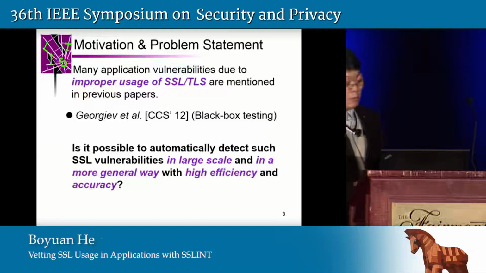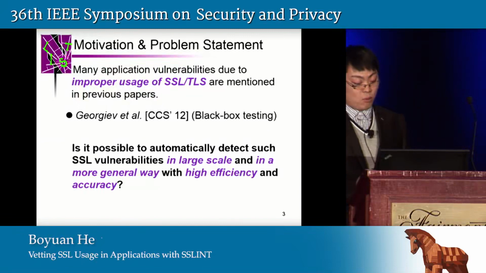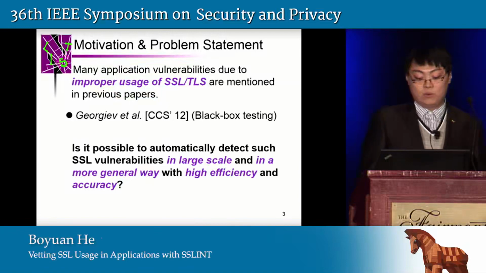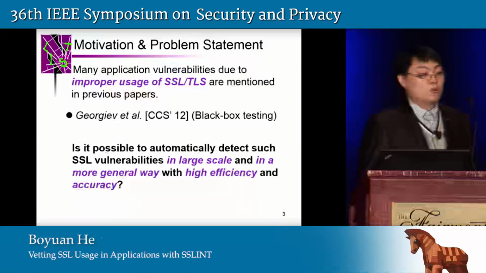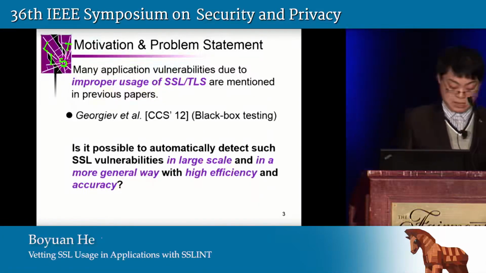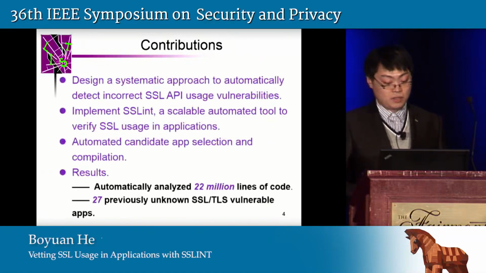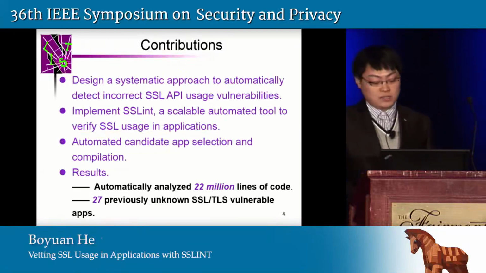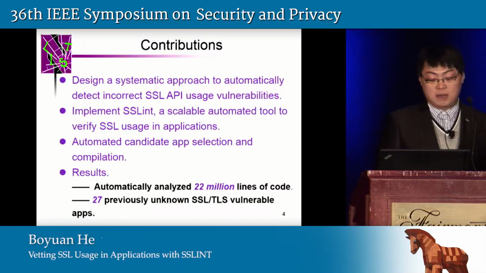So motivated by these SSL API usage vulnerabilities, we wonder, since SSL is so important and widely used, how many such unknown vulnerabilities are still there, and whether it is possible to automatically detect such SSL vulnerabilities on a large scale and in a more general way with high efficiency and accuracy. To answer this question, we propose an approach as well as a tool called SSLINT, a scalable static analysis framework which is aimed at automatically identifying incorrect usage of SSL APIs in client-side applications.